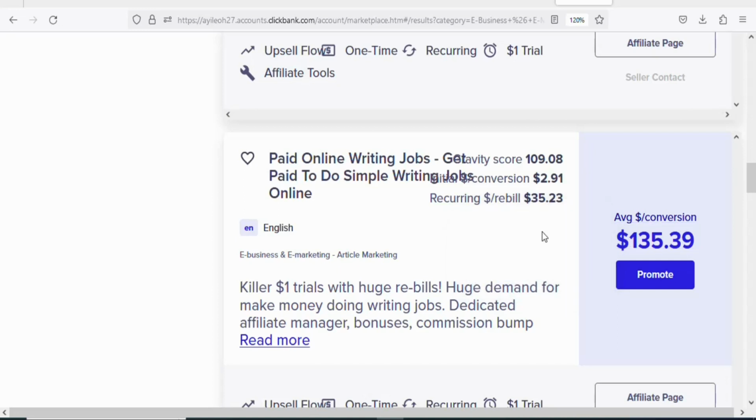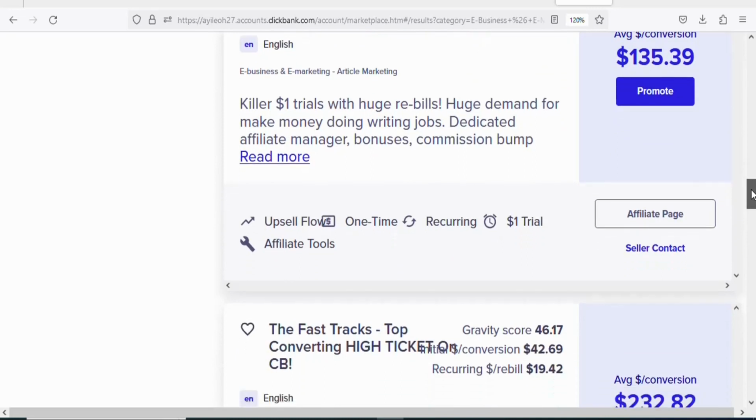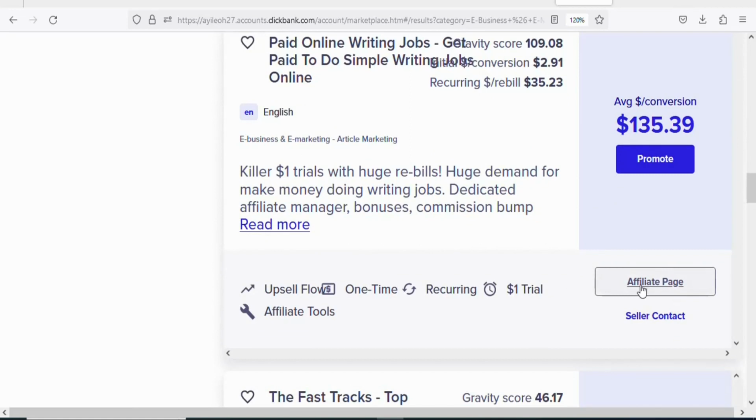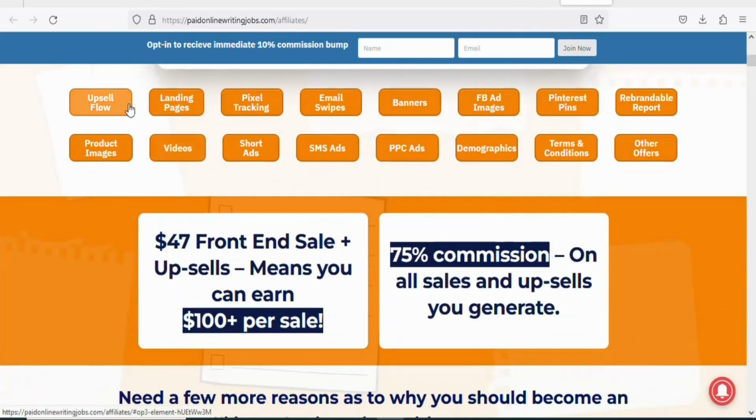So now what you have to do is promote the product. To promote the product, you have to get to know the affiliate resources that you can use. So click right here, Affiliate Page. Once you click on the affiliate page, you are going to see a page like this. You can see right here, these are resources that you can use to promote the product. There are a lot of different resources that the product owner has for us that we can use to promote the product.